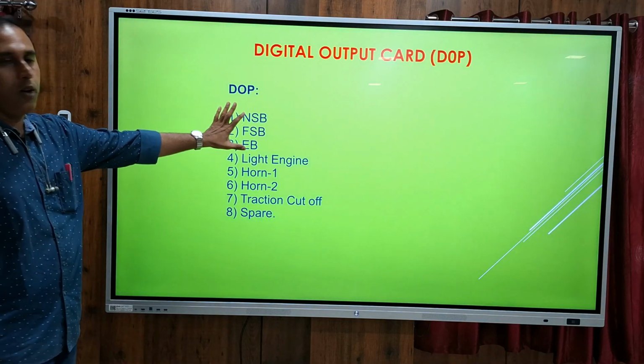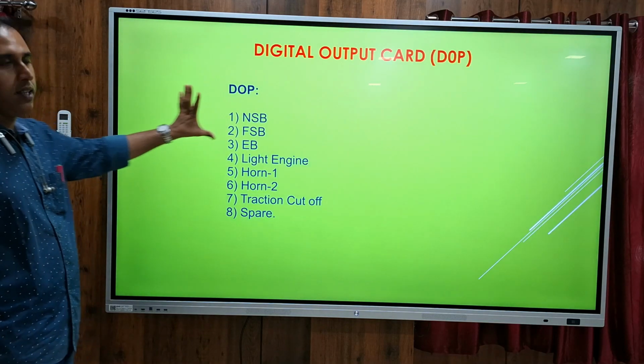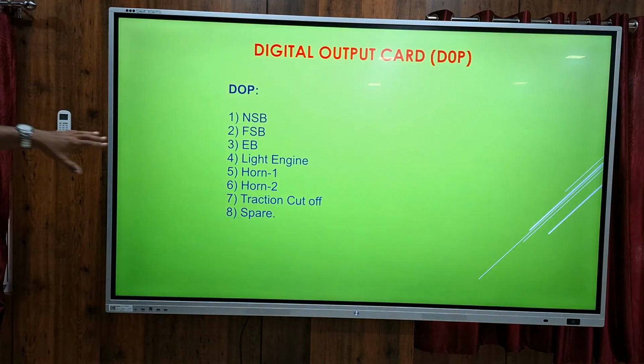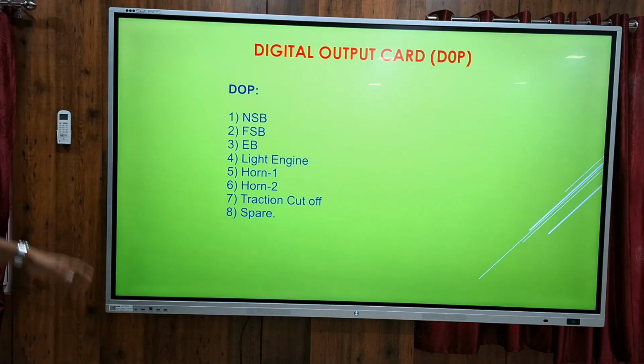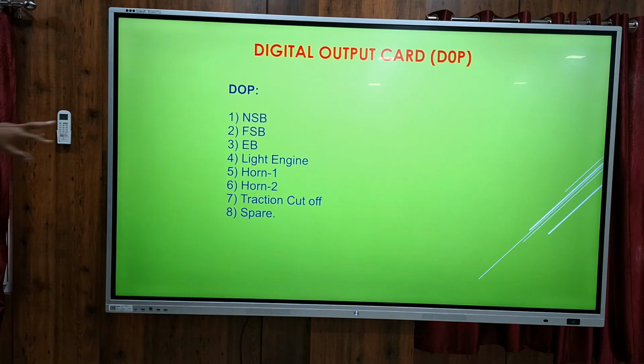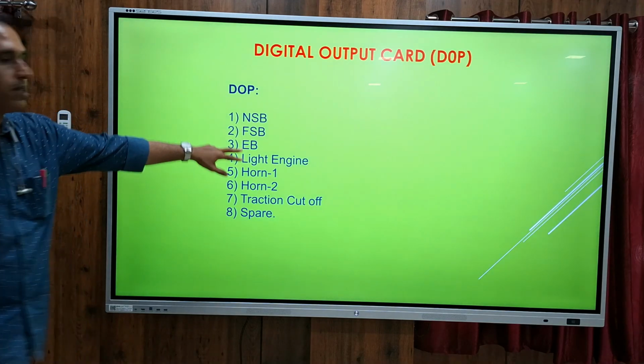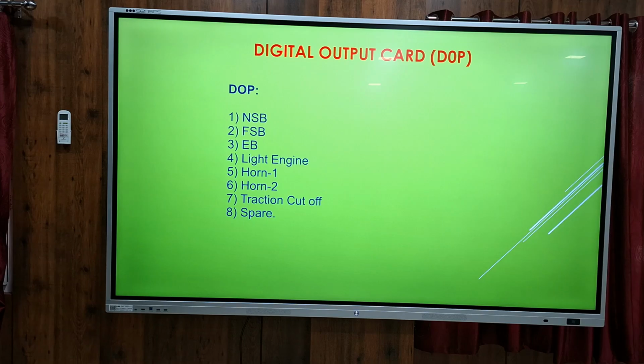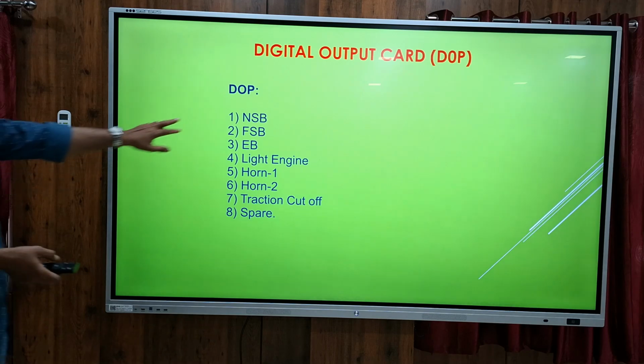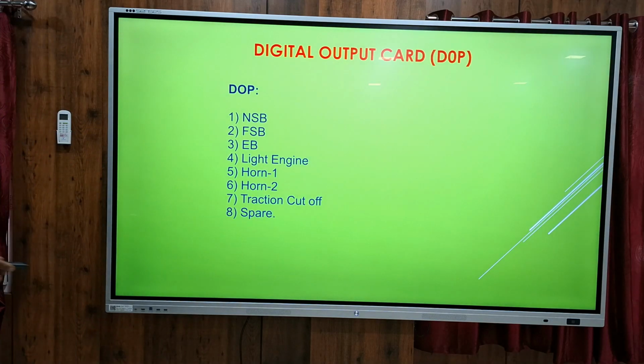There are 3 types of brakes: normal service brake, full service brake, and emergency brake. How much brake pressure does it go to? Normal service brake means BP will reduce to 4.4 kg. Full service means it will reduce to 1.5. Emergency brake means BP will drop entirely to 0. Then light engine mode, on which it will control the LC gate, which has to blow on. Traction cut off: if any braking is happening, first it will cut off the traction. For that, the output is also controlled by KAVACH.